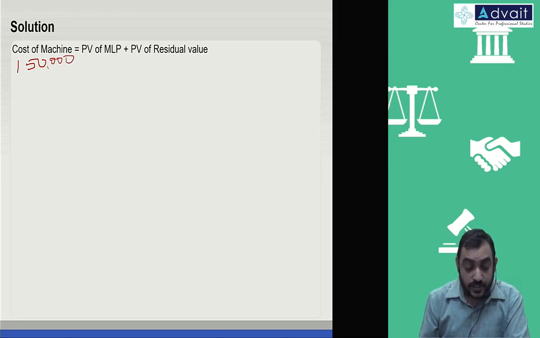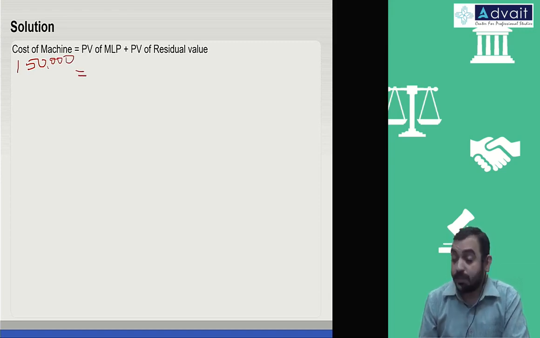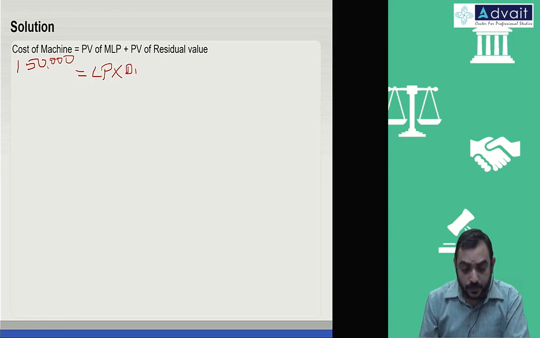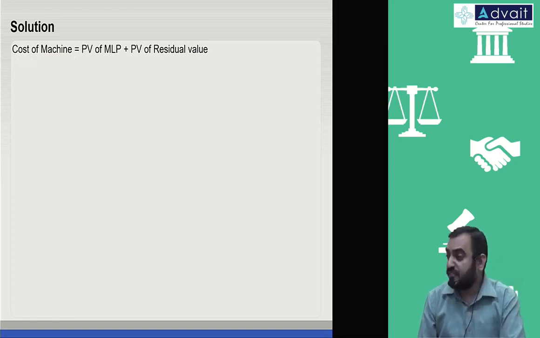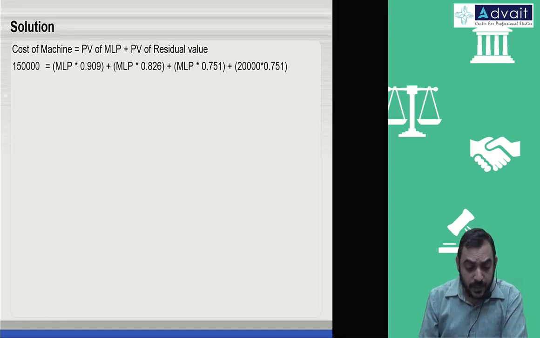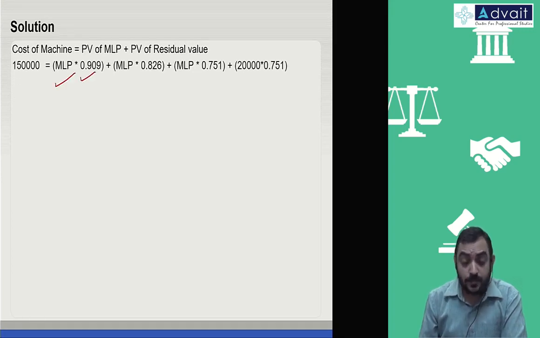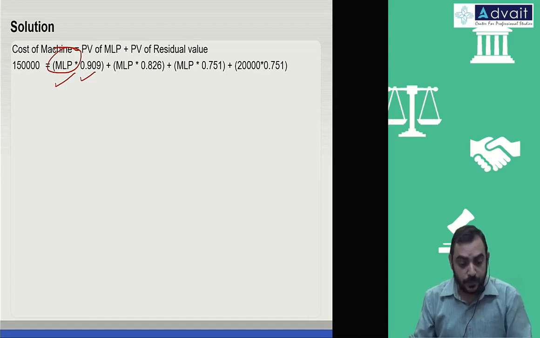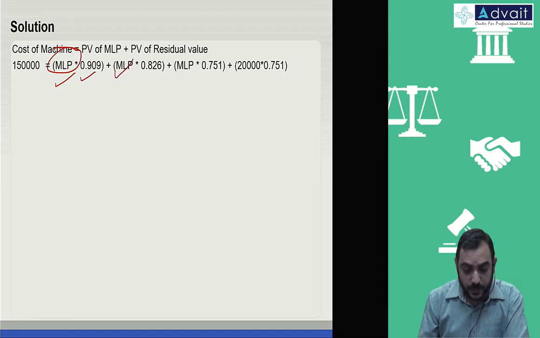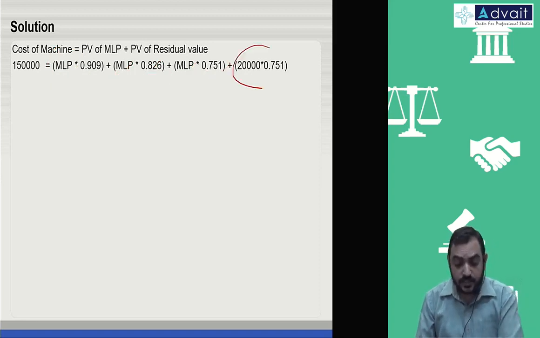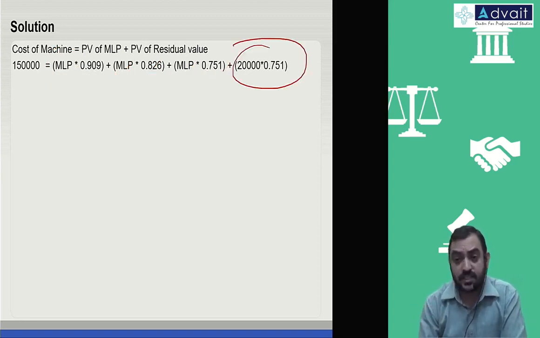What is the cost of the machine? 1,50,000. Now the present value of lease payment is not one lease payment, it is over a period of 3 years. So the lease payment we don't know. We have to multiply it by the respective discounting factor. So I'll write it like this, see if you're able to understand. Lease payment multiplied by the first year discounting factor. The amount I don't know, I'm calling it the minimum lease payment, MLP. Second year lease payment multiplied by the second year discounting factor. Third year lease payment multiplied by the third year discounting factor, and last year residual value multiplied by the last year discounting factor.